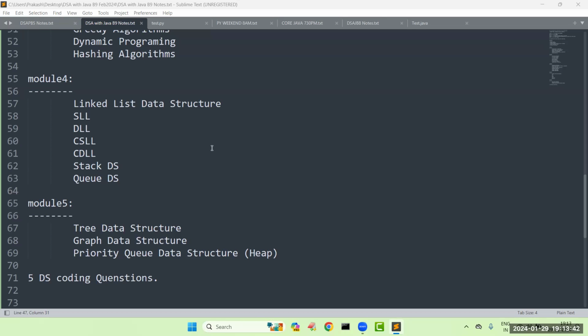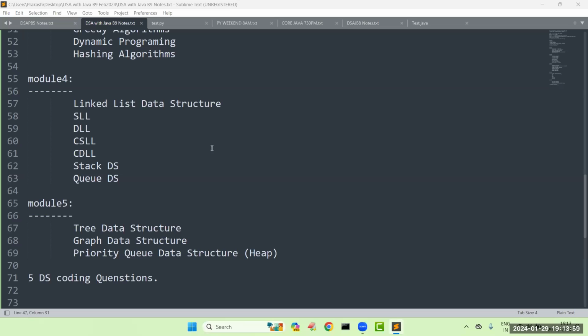Prakash, how is this DSA helpful to programmer development? Sir, you said one point previously. It's a basic question, I want to know.